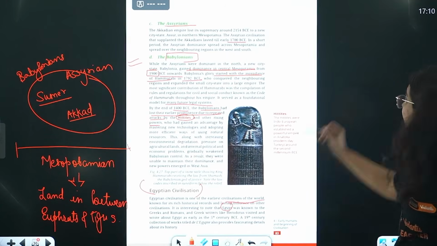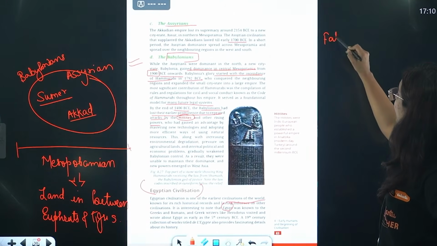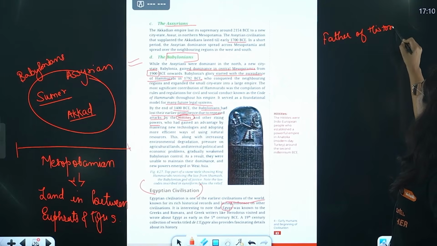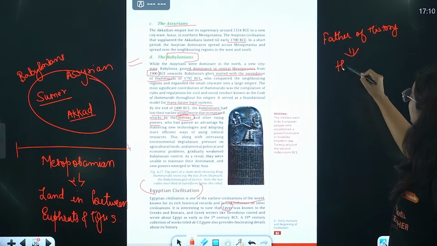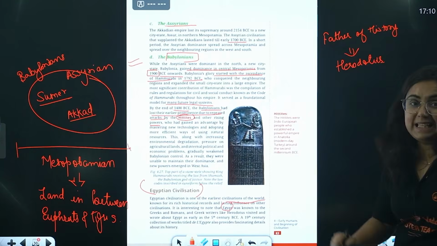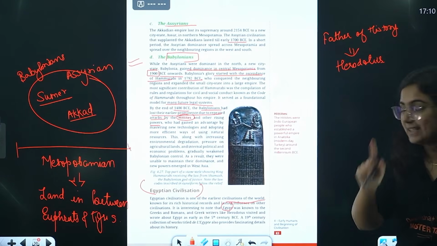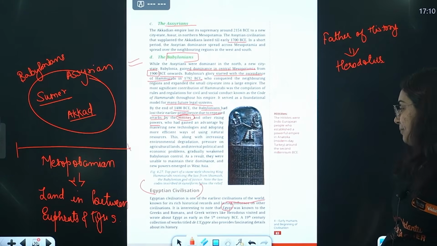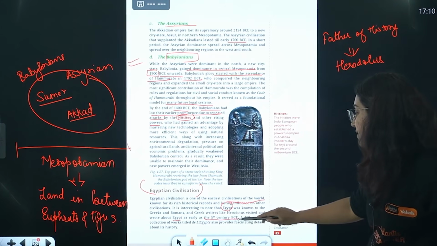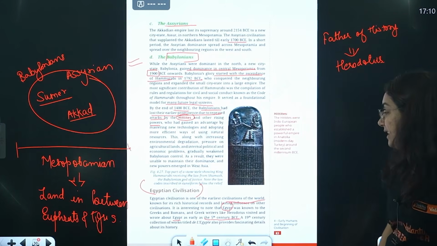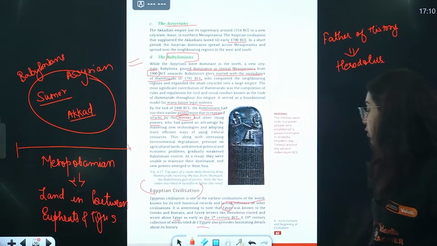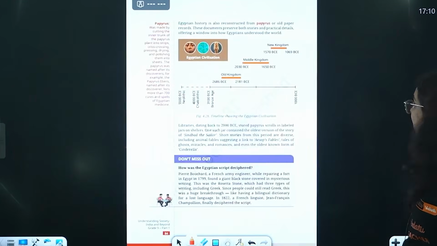Egypt. You know, in the starting, I just told you, father of history. Who was the father of history? Herodotus was the father of history, and I told you that he was a Greek person. Yes, he visited once in his age, visited and wrote about Egypt as early as the 5th century BC. There was one more collection written in the 19th century, Lane's Egypt, which also provides us fascinating details about it.